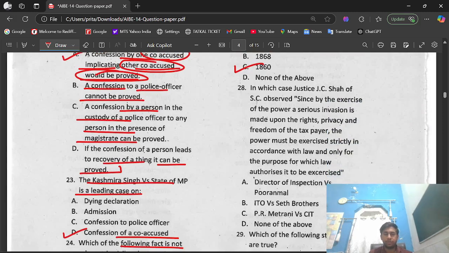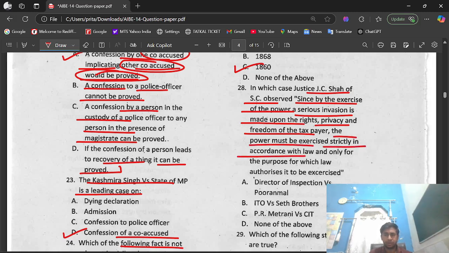Question number 28. In which case did Justice J.C. Shah of the Supreme Court observe, since by the exercise of the power a serious invasion is made upon the rights, privacy and freedom of the taxpayer, the power must be exercised strictly in accordance with law and only for the purpose for which law authorizes it to be exercised? Options we have Director of Inspection versus Puranmal. Option B, ITO versus Seth Brothers. Option C, PR Metrani versus CIT. Option D, none of the above. The right option is option B, that is ITO versus Seth Brothers.